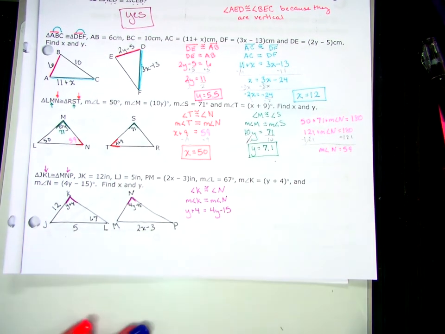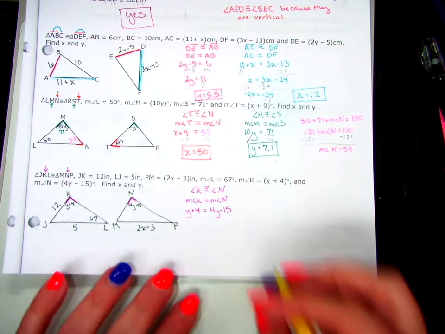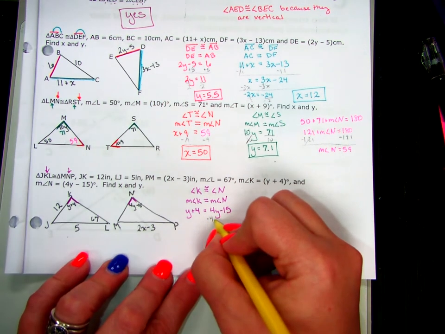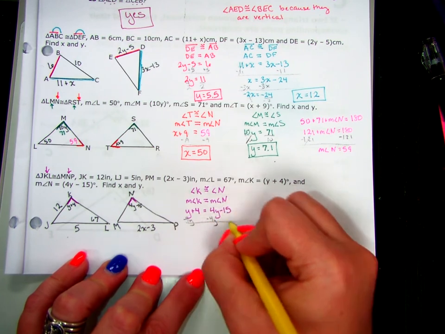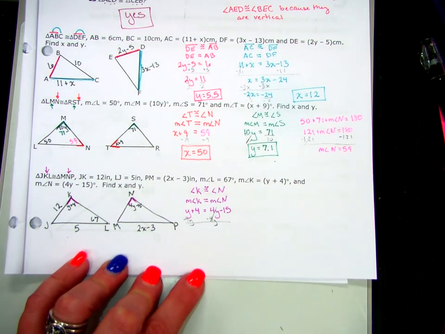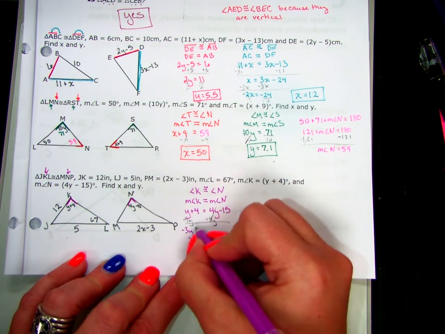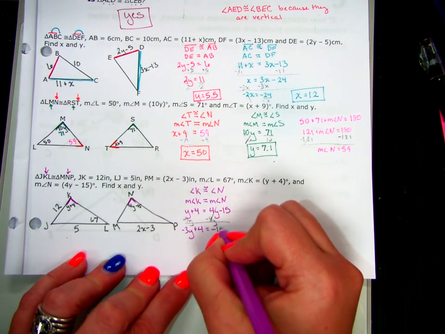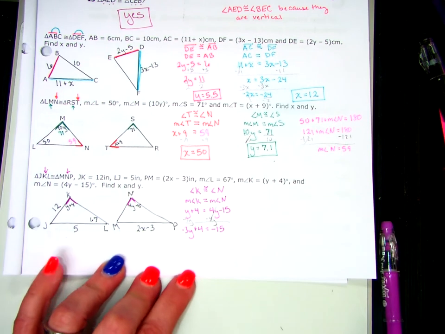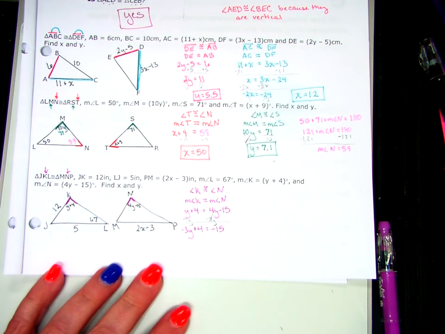What should I do first? Move my y's. You want to move the little one or the big one? The big one. Minus 4y, minus 4y. y minus 4y's is negative 3y plus 4 equals negative 15. Then what?